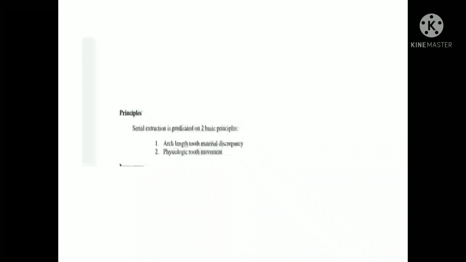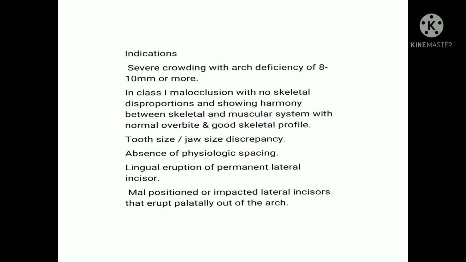What is the principle of serial extraction? Serial extraction is based on two basic principles, that is arch length tooth material discrepancy and physiologic tooth movement. What are the indications of serial extraction? Severe crowding with arch deficiency of 8 to 10 mm or more, in class 1 malocclusion with no skeletal disproportions and showing harmony between skeletal and muscular system with normal overbite and good skeletal profile.